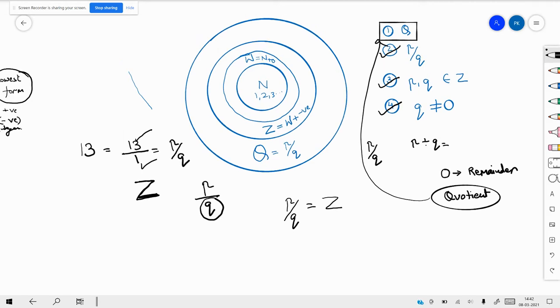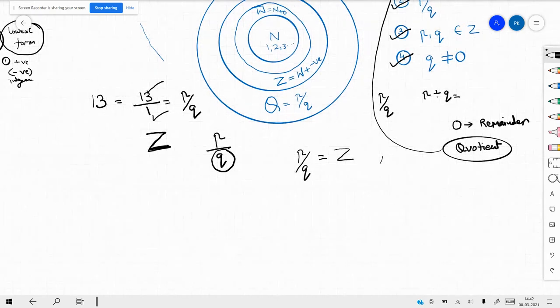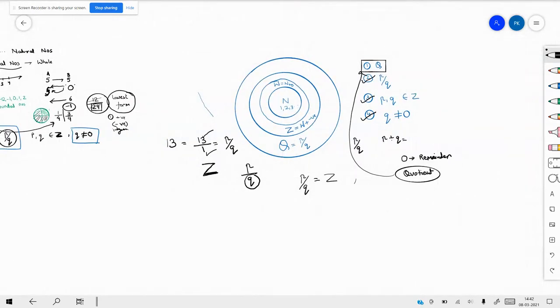But we know any number divided by 0 is infinity, and infinity is not a real number.